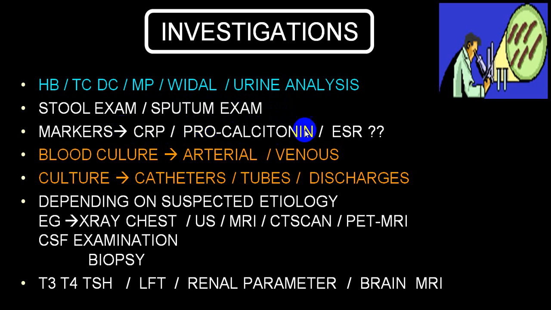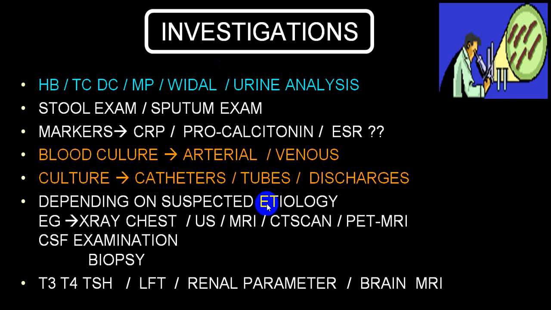CRP and procalcitonin or ESR are mainly biomarkers, or we call them inflammatory markers or acute phase reactants. Blood culture will be done if we are not able to pinpoint. In a person who has undergone procedures like catheters, tubes, etc., go for a culture from those particular tubes.